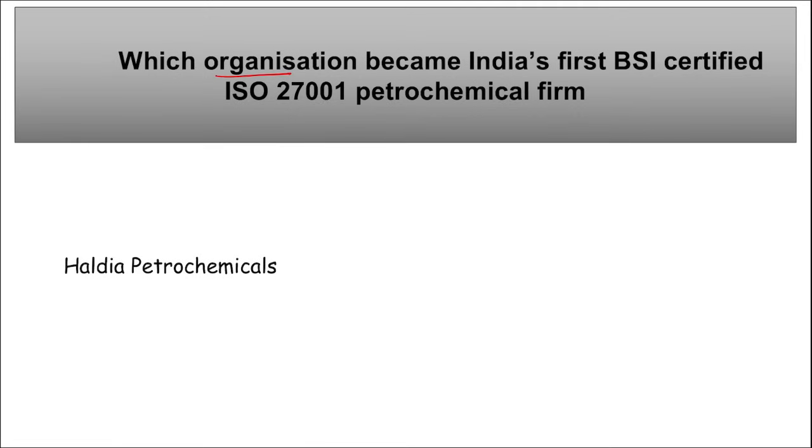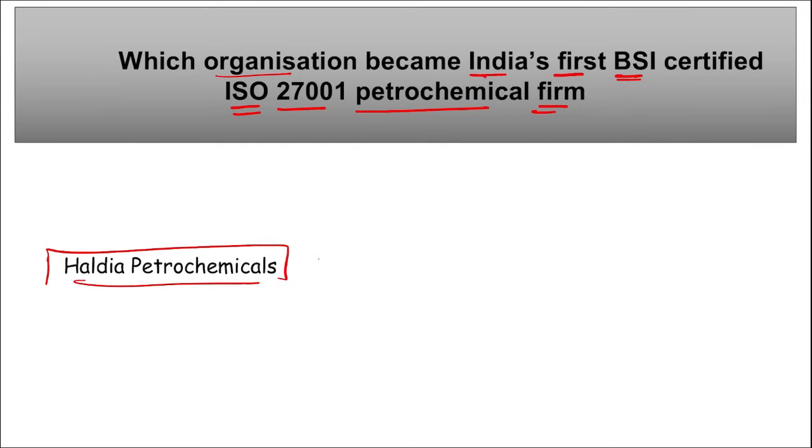Next, which organization became India's first BSI certified ISO 27001 petrochemical firm? It is Haldia Petrochemicals. Correct? This became, that is HPL, the first ISO 27001 certified petrochemical organization in India. This certification was awarded by UK, that is United Kingdom based certification body BSI, in a ceremony that was held at West Bengal, Kolkata. Correct?